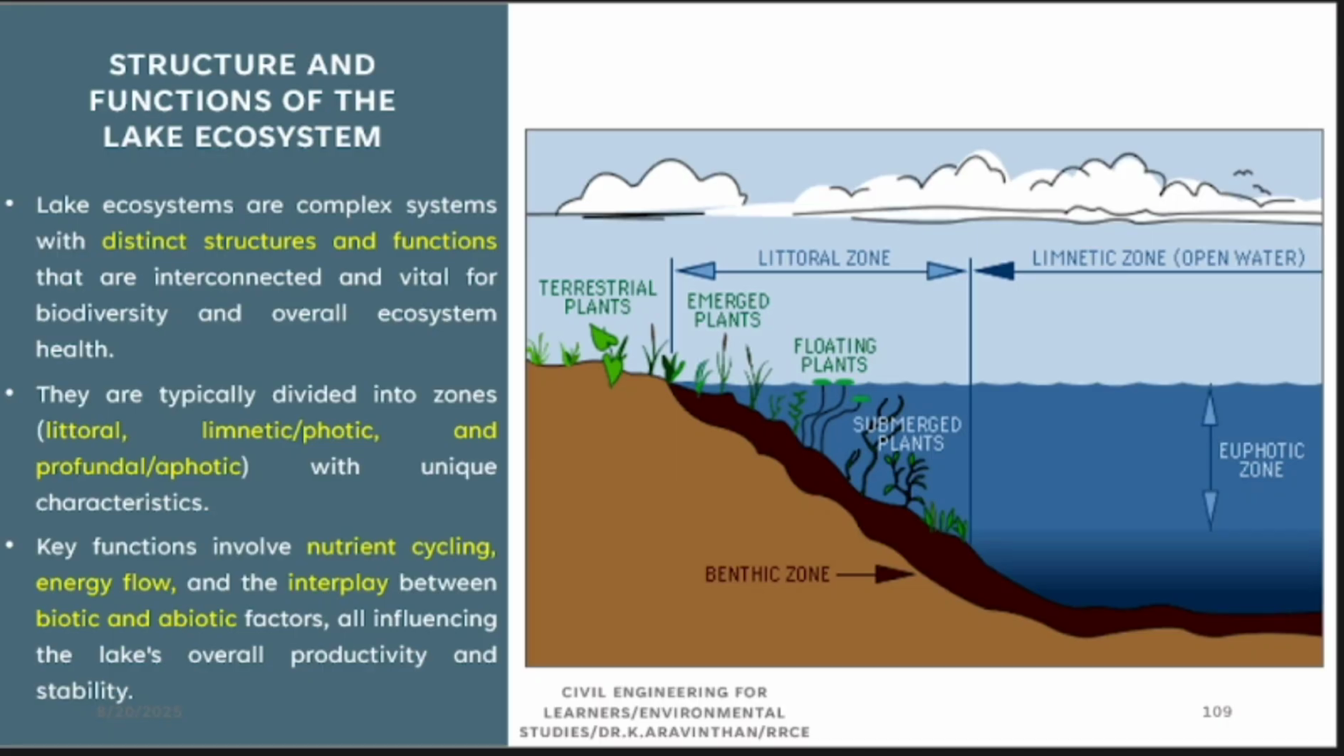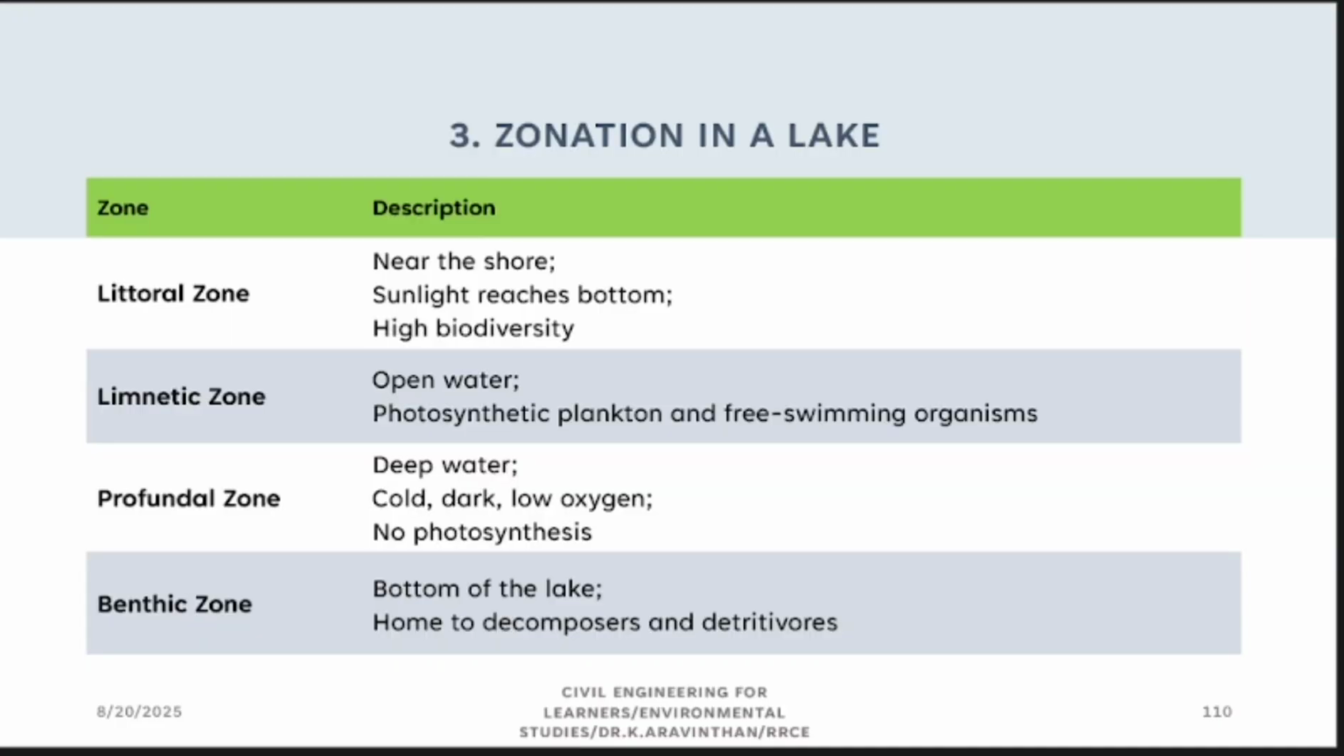Some of the floating plants will be there. Can you see them in the ocean? Not possible. So you have floating plants and submerged plants in this part of the ecosystem. Now, what are the zonations of a lake?